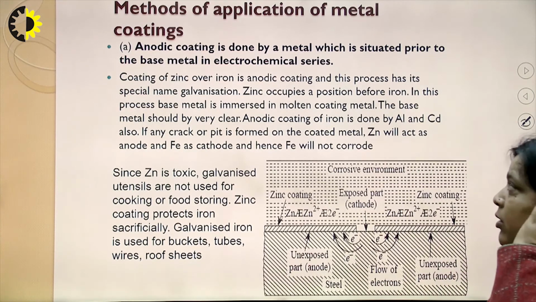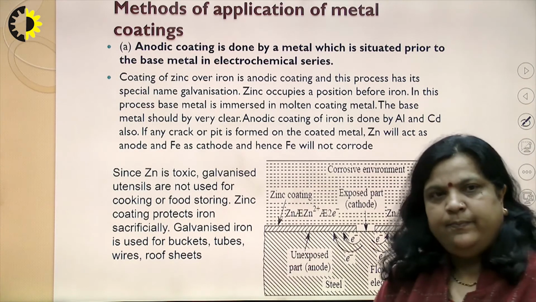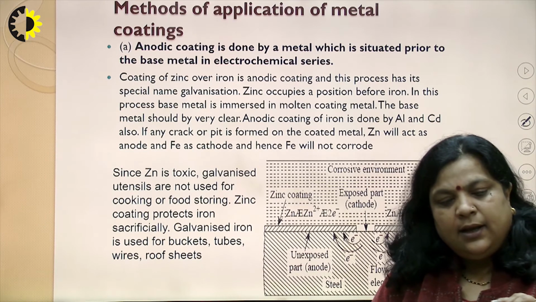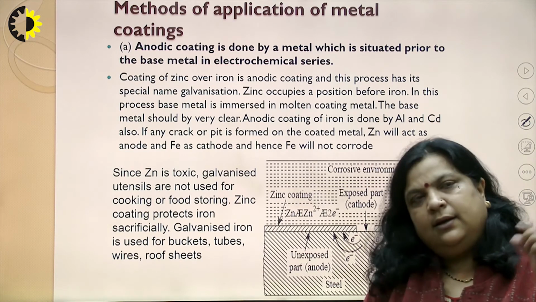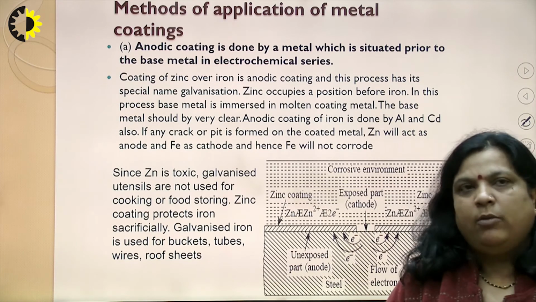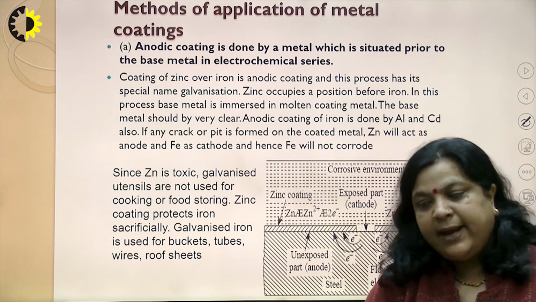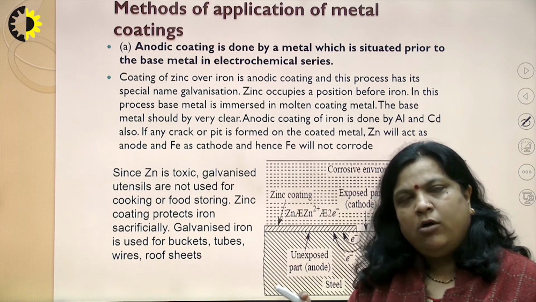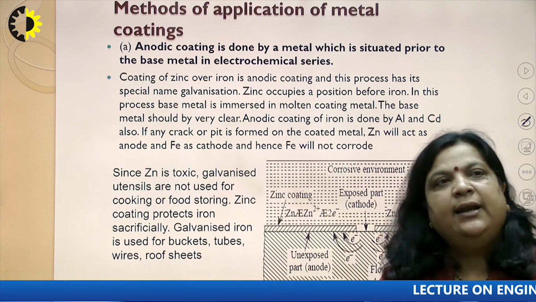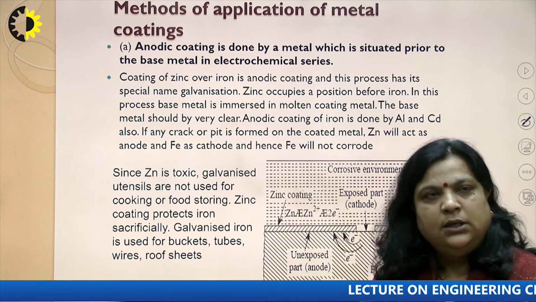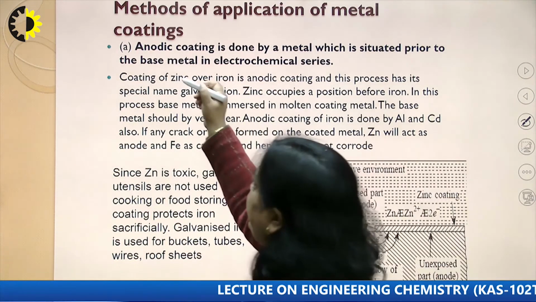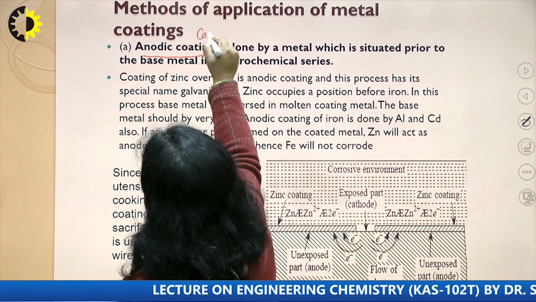This metallic coating means a cover of metal, so that the direct attack of the environment can be avoided by applying an active or inert coating between the metal and its environment. The coating is of two types: first is anodic coating and second is cathodic coating.